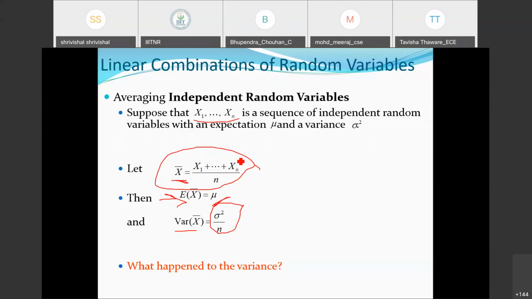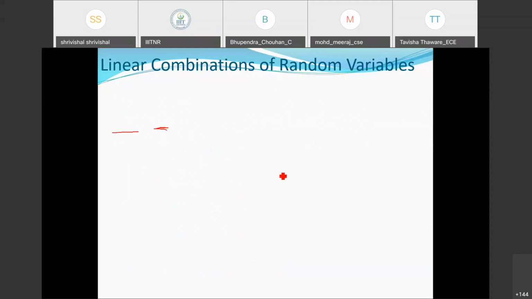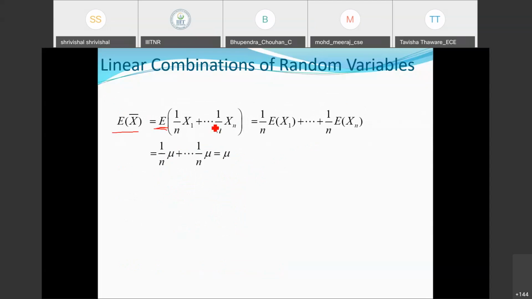So this term which is given here, I could break it into different components here, and when you go for the expectation operations here, I am just doing the same. Whatever the terms were given there, I have just written it in the segregated manner here, and then we are going to apply this expectation operation here. So 1 by n expectation of x1 plus 1 by n expectation of x2 plus so on, till 1 by n expectation of xn here.